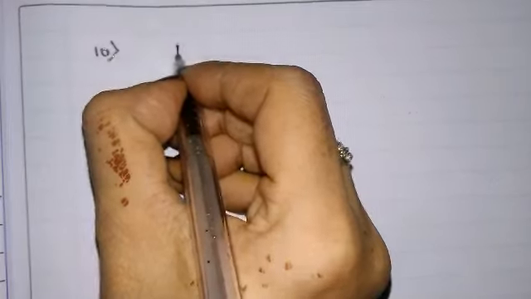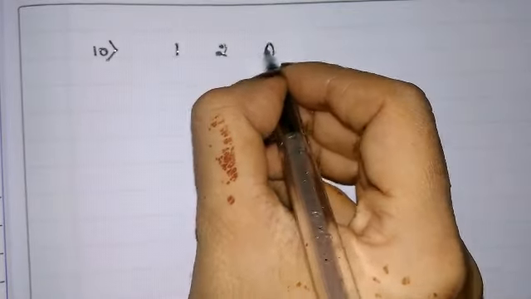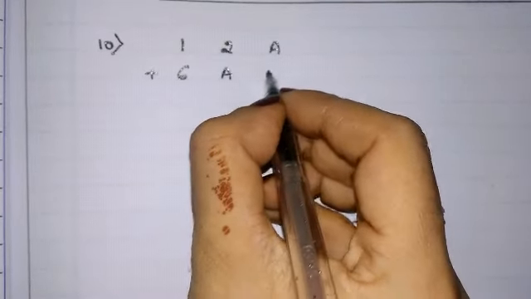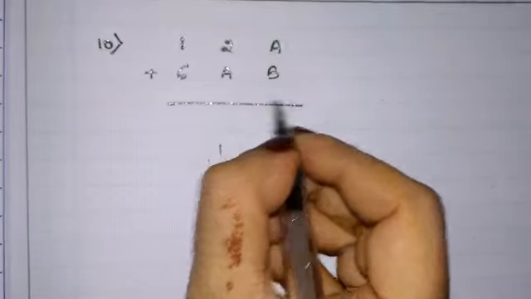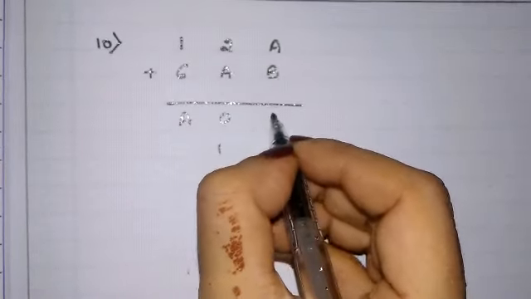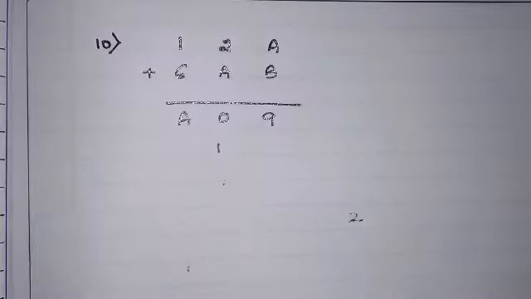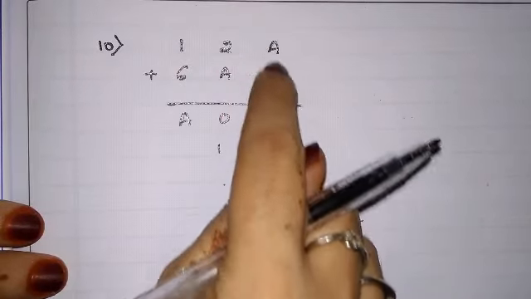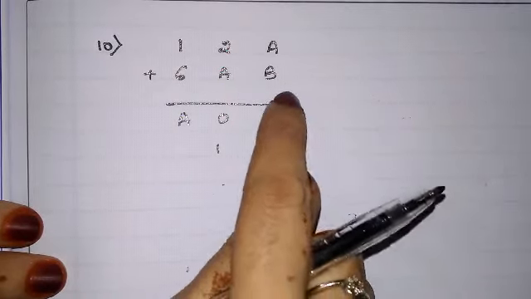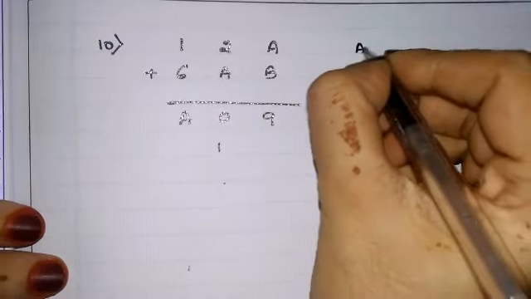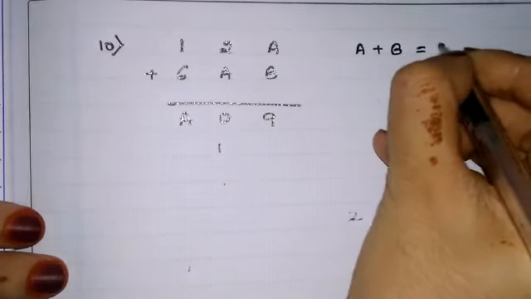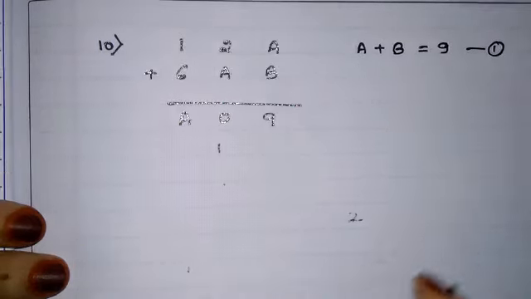So 10th one problem, let us see. Question I'll write. Last question, that is 1 2A plus 6AB, which gives A09. This is like fill in the blank. Here we can see we don't know A also, B also. A भी मालूम नहीं है, B भी मालूम नहीं है. So what I'll do, A plus B is equals to 9. Equation 1 I'll write.